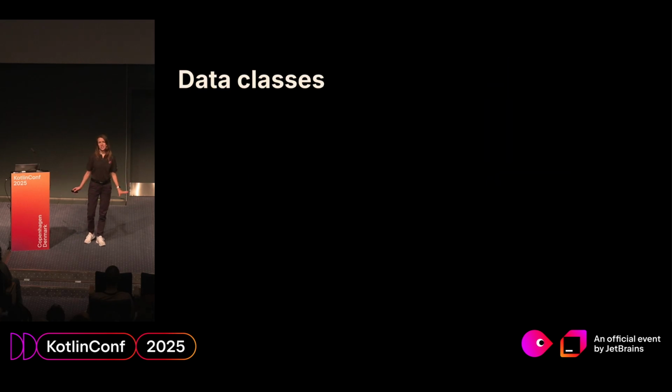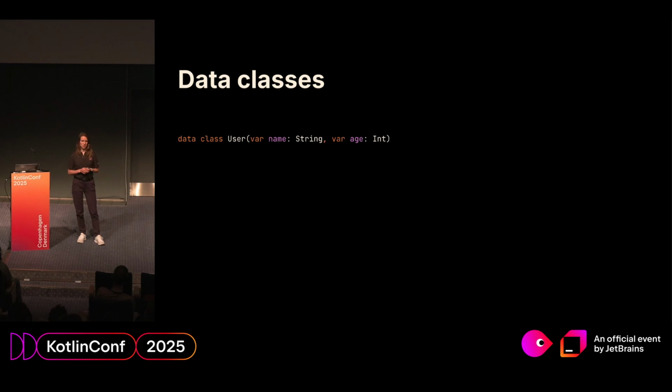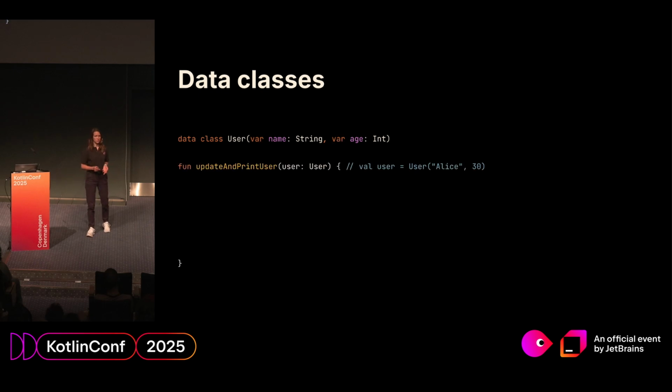And it all begins with data classes. So Kotlin has a new application, and she begins with a user. So far, she just has a couple of parameters here, name and age, and let's note that those parameters are mutable, which is kind of natural, right? We all are people. Sometimes we change names. More often we age, so it's fine. And then we have this function, which basically just updates the user, does some validation, and then prints it.